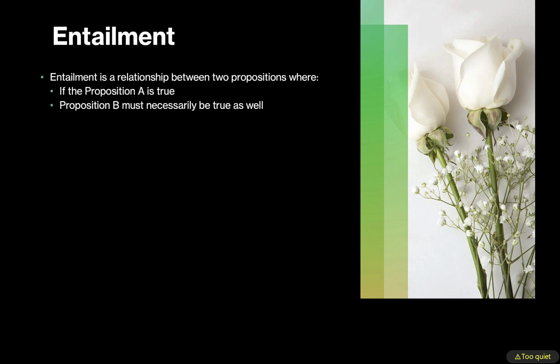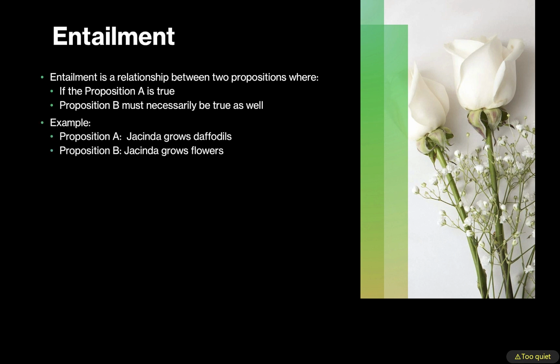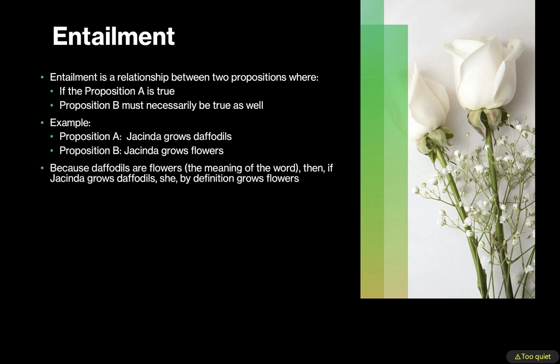Entailment is another semantic notion that is related to the concept of a proposition. An entailment is a relationship between two propositions where if proposition A is true, proposition B must also be true as a logical conclusion. This is a bit of a mouthful, so let's look at an example. If we say, Jacinda grows daffodils, and it is a true fact about the world, then it must also necessarily be true that Jacinda grows flowers, because daffodils are flowers.